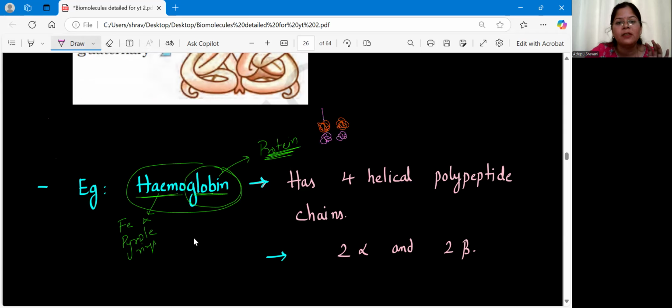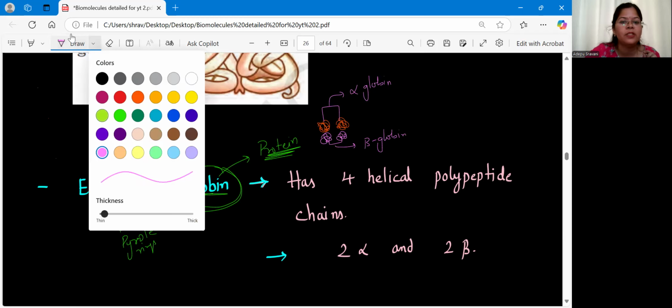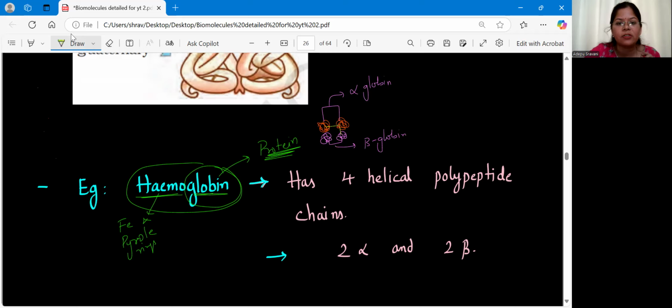Here, these 2 are your alpha globin, and these 2 will be the beta globin chains. All these 4 globin chains, the 2 alpha and 2 beta globin chains, will in turn be attached like this. All right. So this structure we find in hemoglobin, and hence hemoglobin will be the example for your quaternary structured protein. With this, we have finished the 4 different structures of protein.